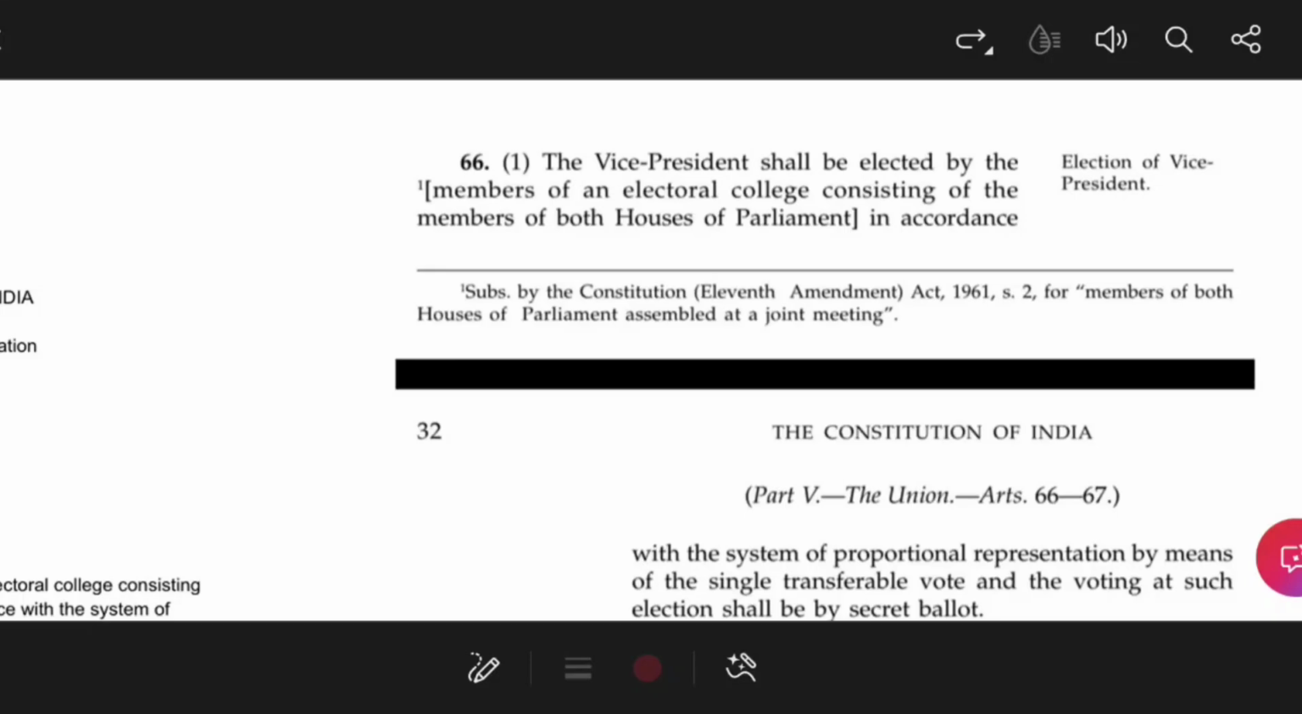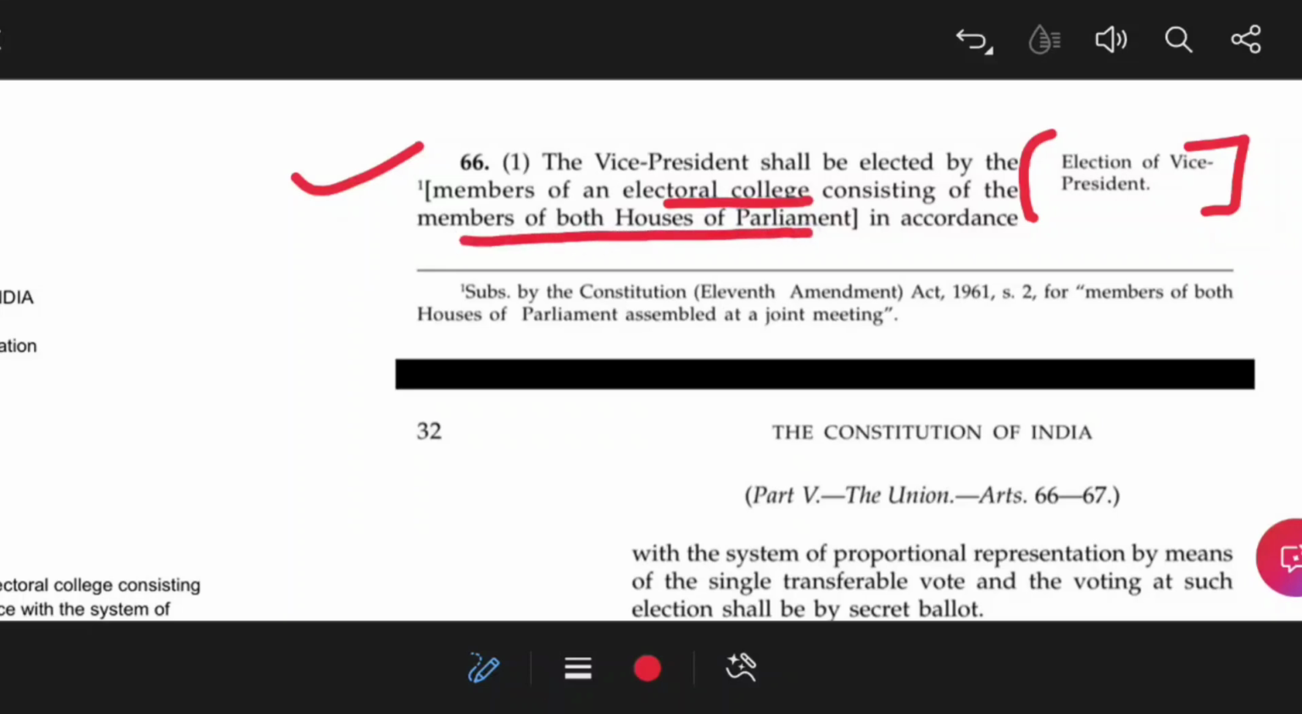Now Article 66 is about the election of the Vice President of India, that is, how the Vice President of India will be elected. This article says that the Vice President of India will be elected by an electoral college, and that electoral college consists of the members of both Houses of Parliament. That means Lok Sabha plus Rajya Sabha.